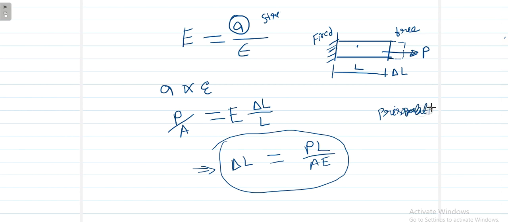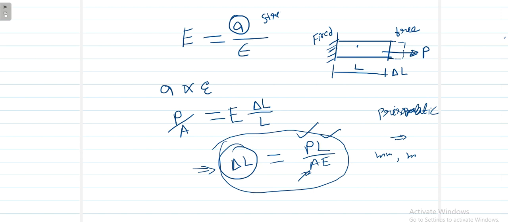A prismatic bar is a bar having uniform size and shape, a uniformity throughout the length, because the length is the same and the area is the same. That means it is a uniform bar, called a prismatic bar. So that is the elongation. In exams, sometimes you are given the value of P, the external load, and also the area of the bar and modulus of elasticity, and you have to find the elongation, and that unit will be mm or meter, something of length. So that is the elongation of a prismatic bar.